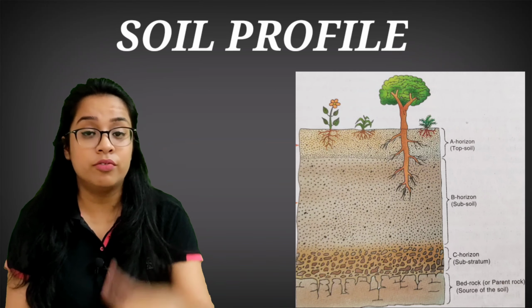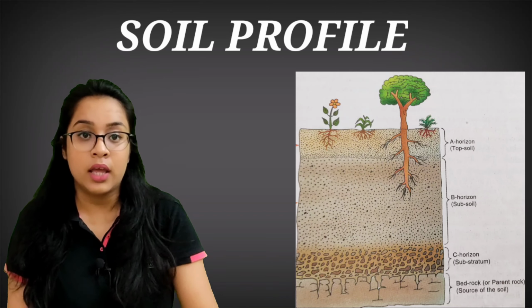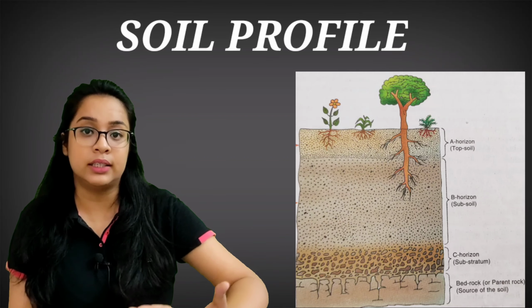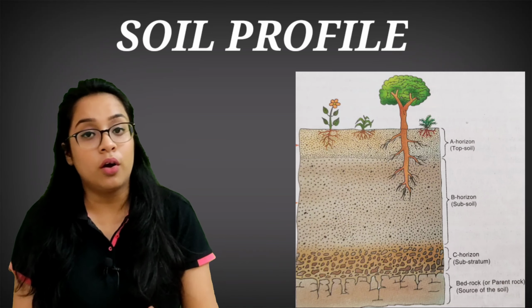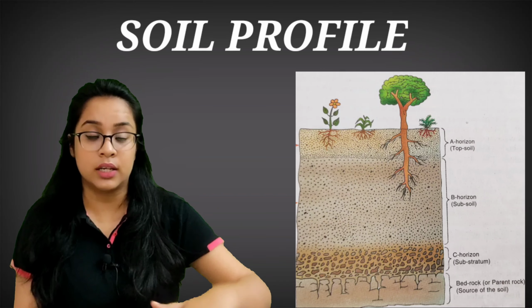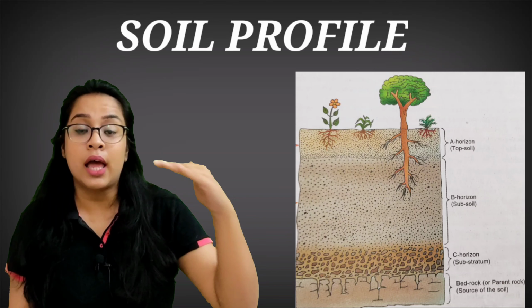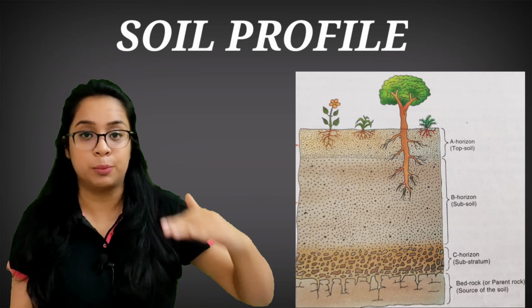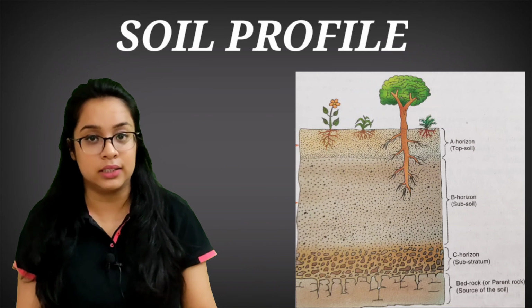Now, we will know about the different layers of the soil. If we make a vertical section of the soil, then that is called the soil profile. If we see the soil profile, then we can divide it into three parts. Each layer of the soil is called horizon, such as A horizon, B horizon and C horizon. A horizon is called topsoil, B is called subsoil and C is called substratum. Now we will know about these three horizons in details.